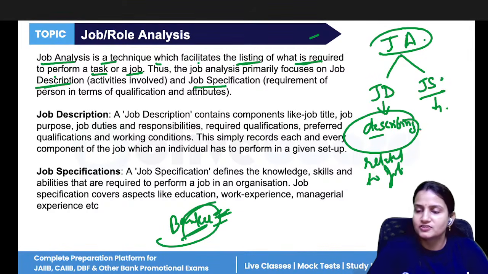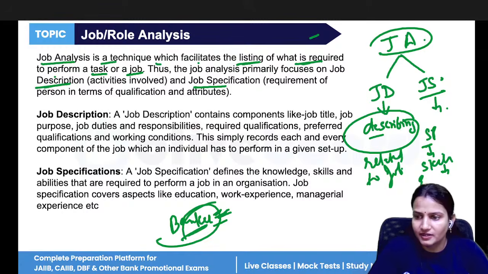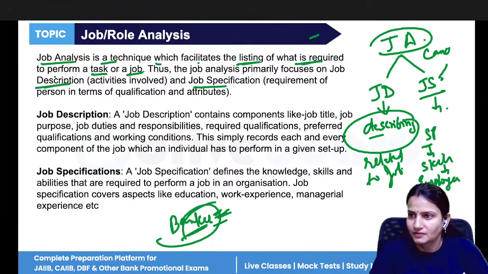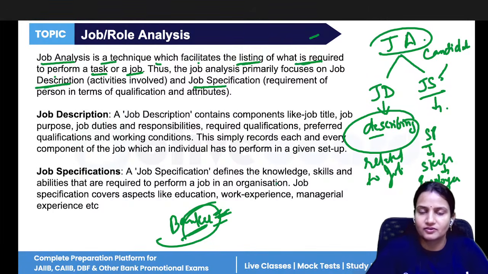Now, job specification, S stands for specification. So remember, S stands for skills. And skills is what? Whose skill? Definitely the employee skill. So job specification talks about the candidate only. Everything related to candidate. So candidate skills, candidate experience, candidate's knowledge, candidate education, candidate age, everything.